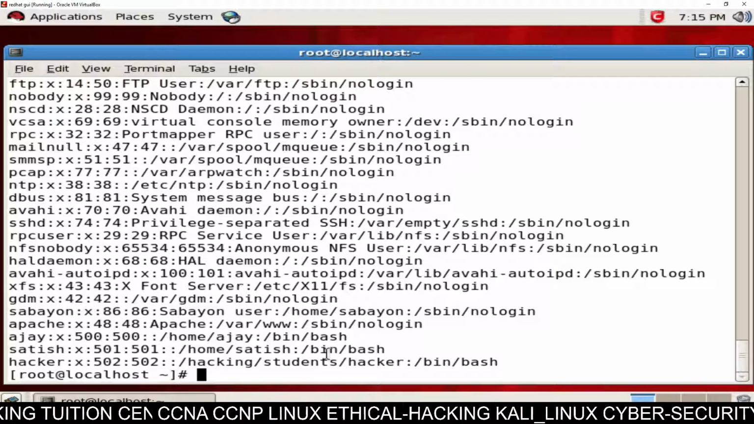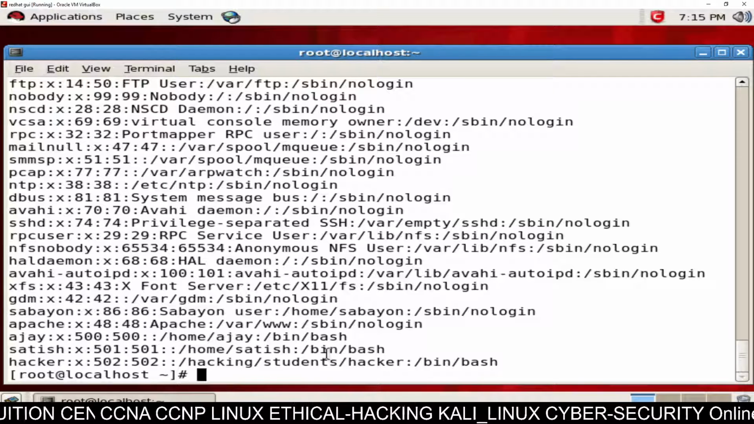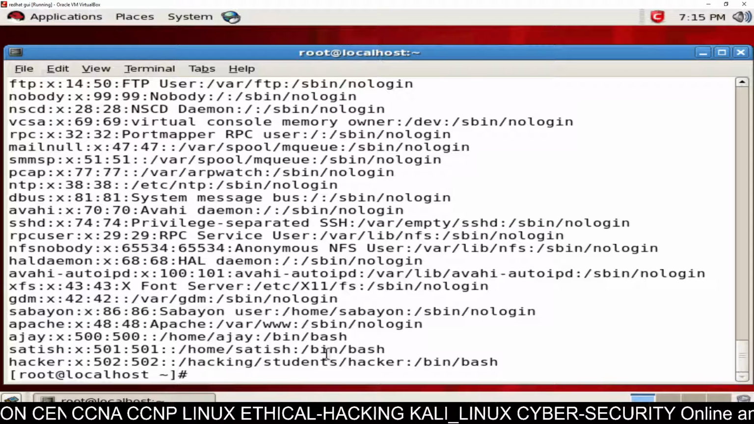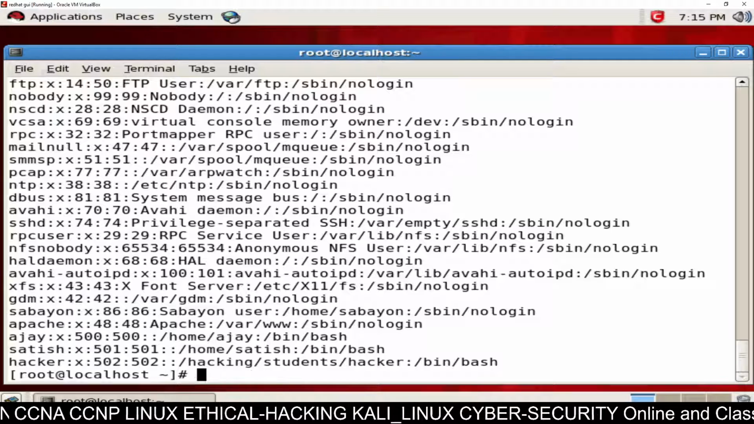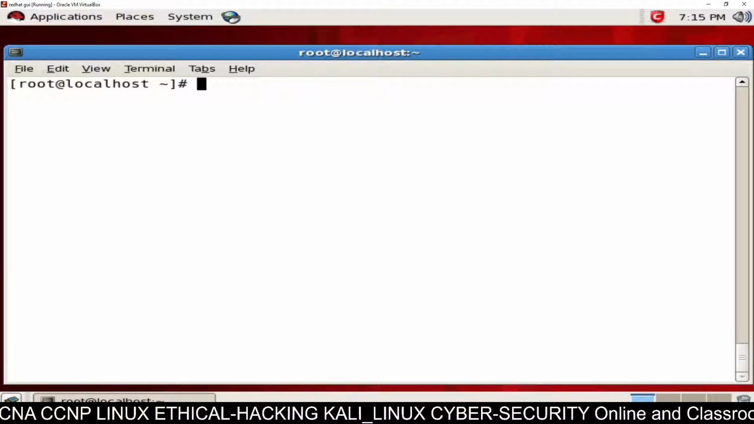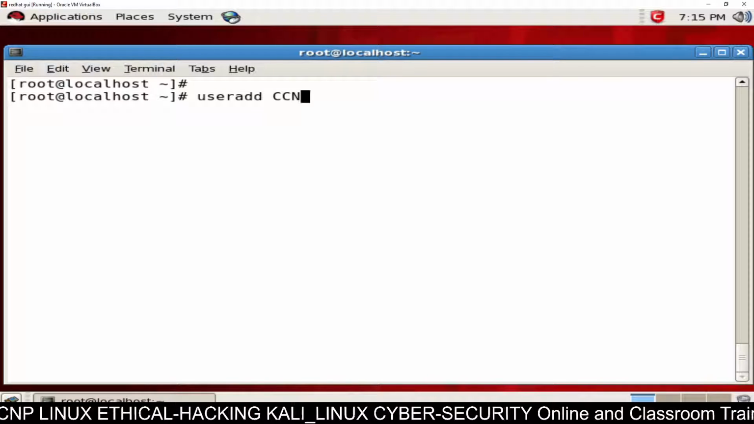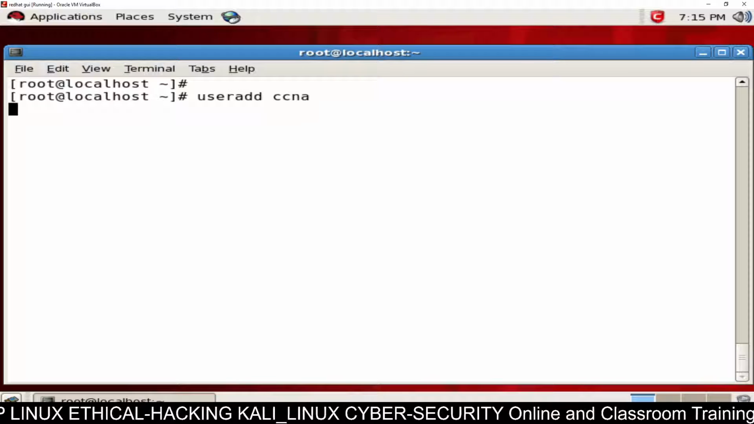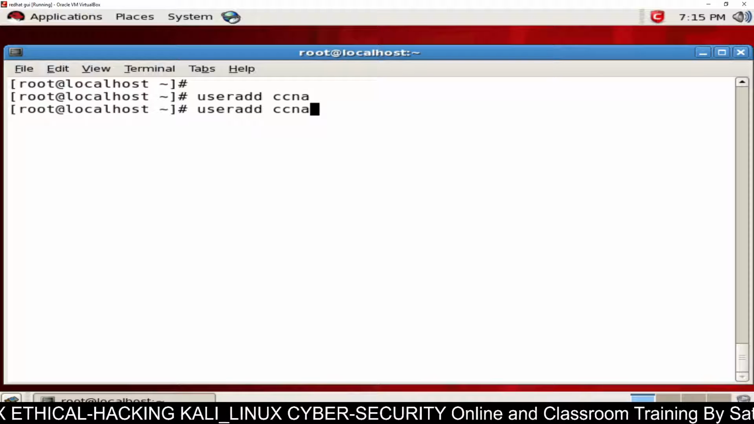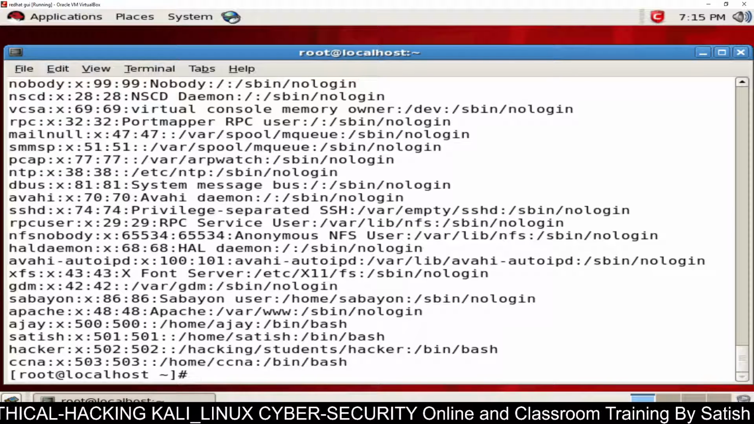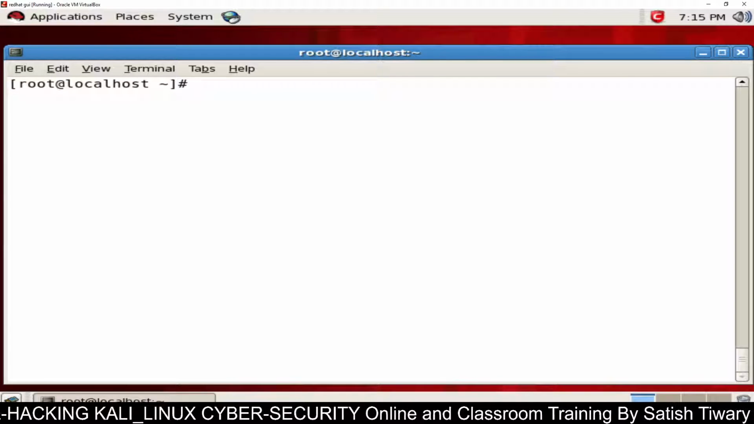It is even possible to add a user without any home directory. It means there will be a user, but there will be no home directory. For example, suppose I am going to add a user ccna. First of all, clear this screen. So useradd ccna. This command will create a user, and this user has a home directory. You can see /home/ccna.